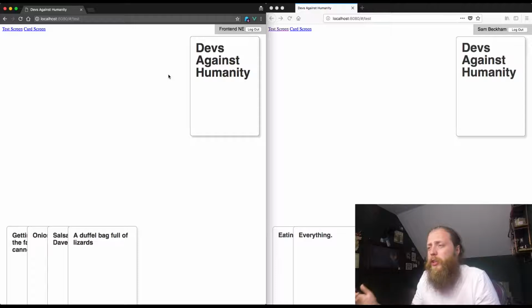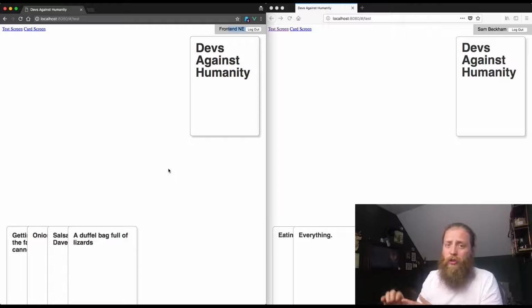But this really shows how the decoupling is a good thing. If we had put all of the auth logic inside this auth component, it would have been a complete nightmare getting that user ID into the deck component and the hand component and all that other stuff. So by having an auth store and an auth component completely separate, we can just pull the data wherever we want in whichever components we need.